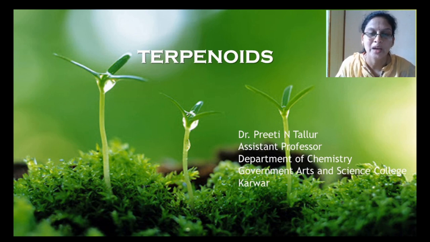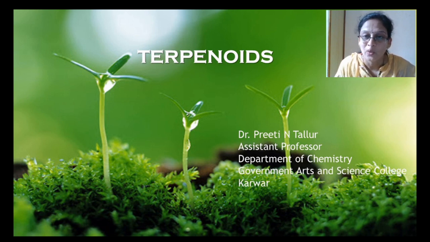In this video, I am going to explain about the terpenoids. Some flowers like rose, jasmine, citrus fruits like orange, lemon, and the sandalwood have a characteristic odor. This odor is due to the presence of specific volatile organic substances. These specific volatile organic substances are known as essential oils. The essential oils may be hydrocarbons or oxygenated derivatives like aldehydes, ketones, alcohols.